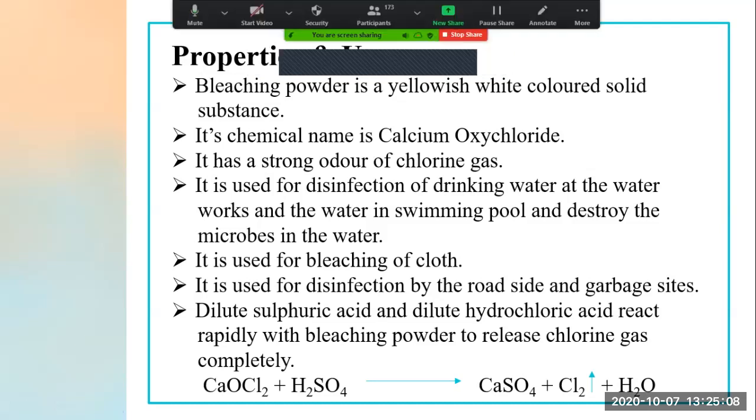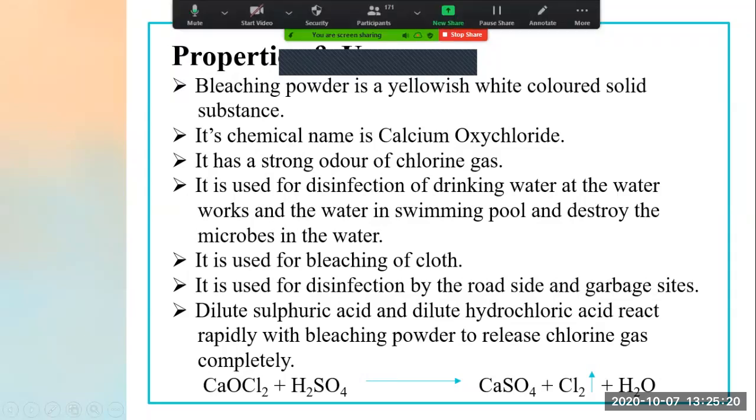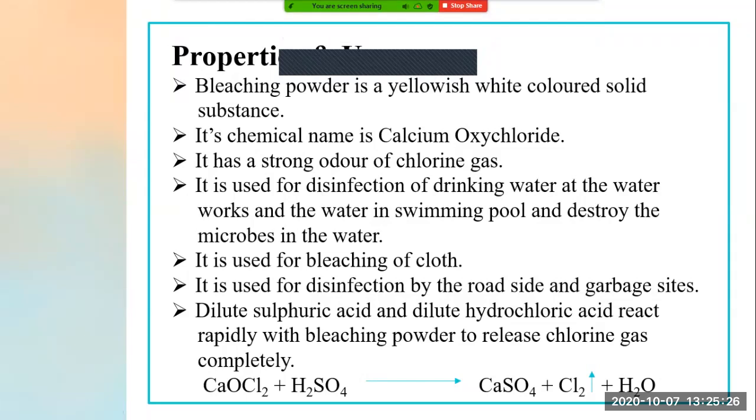Okay, now next, the main use: we always know that it is used for bleaching of clothes. Normally we use bleaching powder for white shirts, right? Because they turn yellowish, but when we bleach that shirt, it shines a very bright white color. So usually it is used for the bleaching of our clothes.